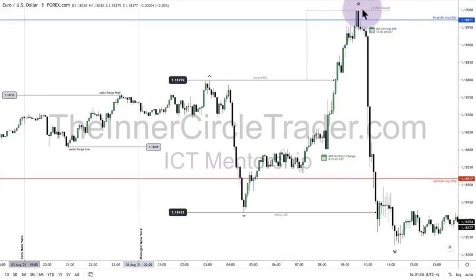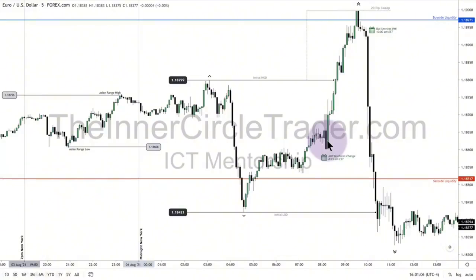Now, again, your live account might show it touching the 119 big figure, but that's not my argument here. It's the purge of the liquidity above this level on the hourly chart ahead of the ISM PMI number.